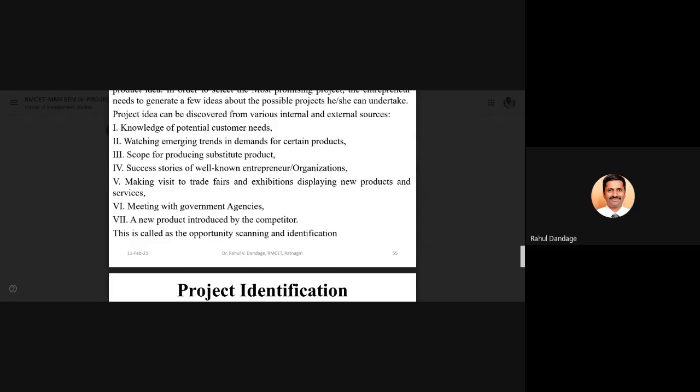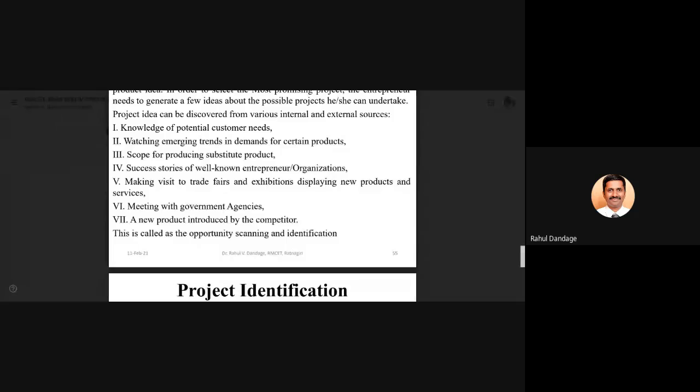Success stories of well-known entrepreneurs or organizations. Based upon some success stories, how they established their own project, how their projects were successful, what strategy they adopted for making the project successful, that can also be a baseline reference for generating the project idea.